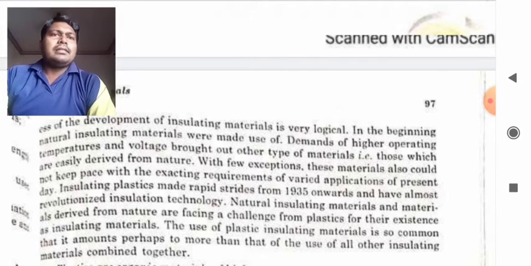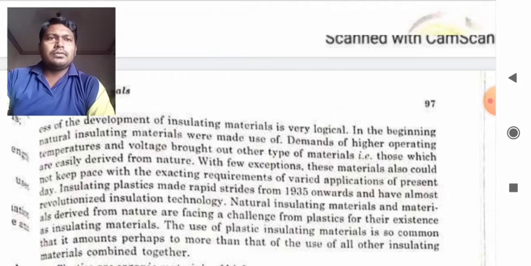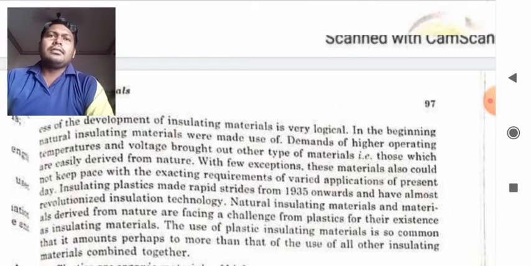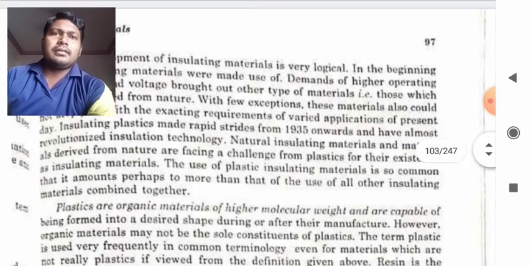The use of plastic insulating material is so common that it amounts perhaps to more than the use of all other insulating materials combined together. So, if we consider the use of plastic, it is almost omnivorous. That means it is used almost in every place in the field of electrical engineering, and we have just skipped the use of naturally occurring insulating materials.